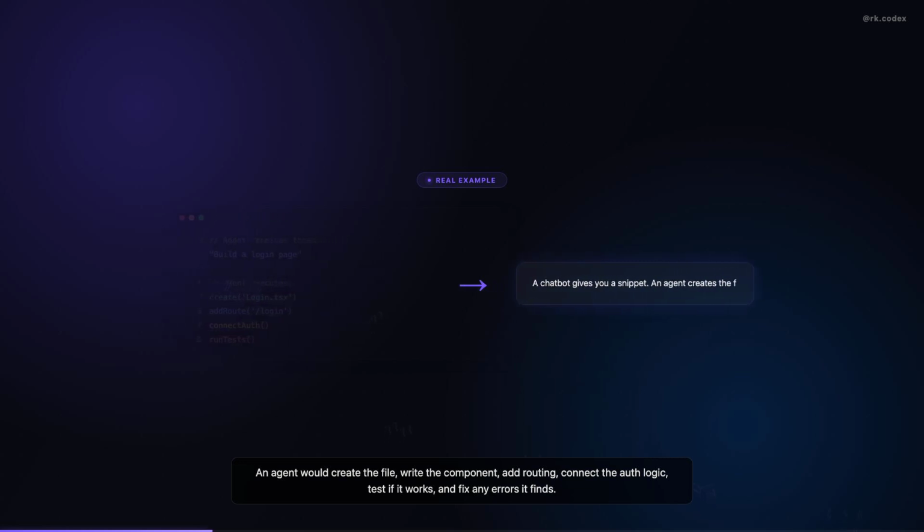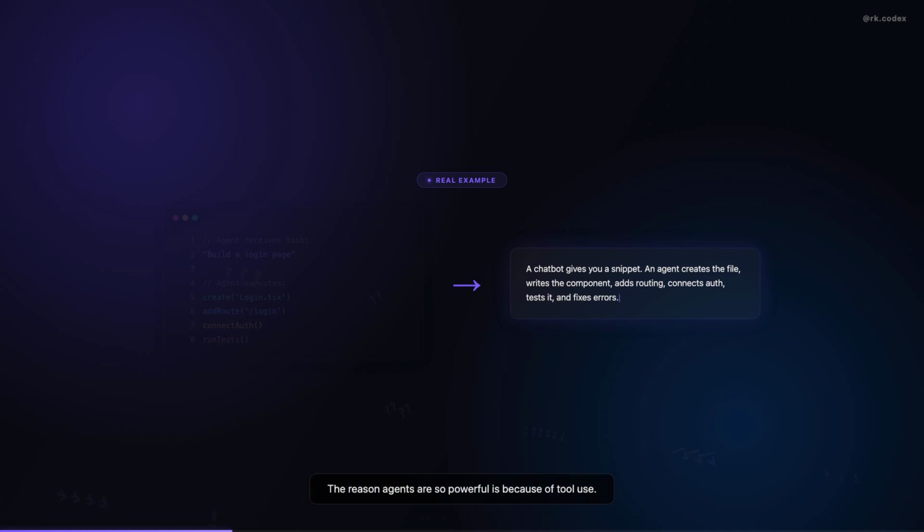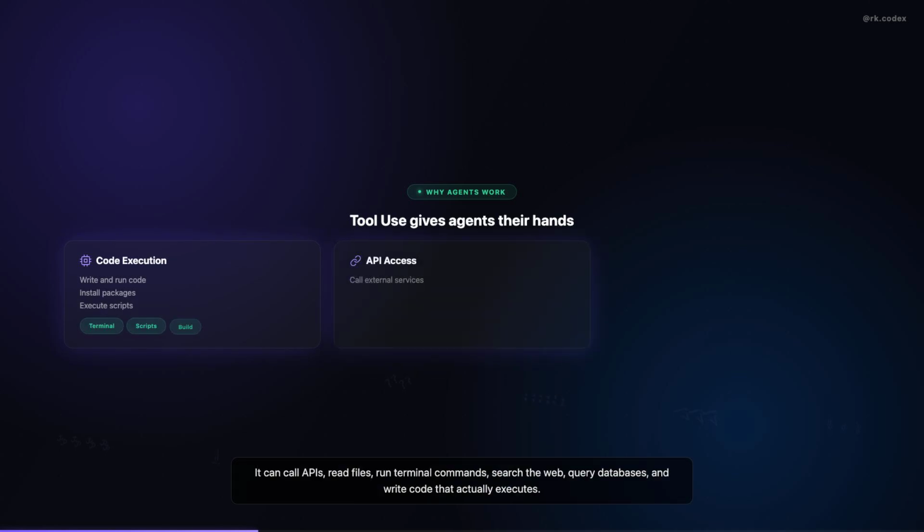The reason agents are so powerful is because of tool use. An agent is not limited to generating text. It can call APIs, read files, run terminal commands, search the web, query databases, and write code that actually executes. Tools are what give agents their hands.